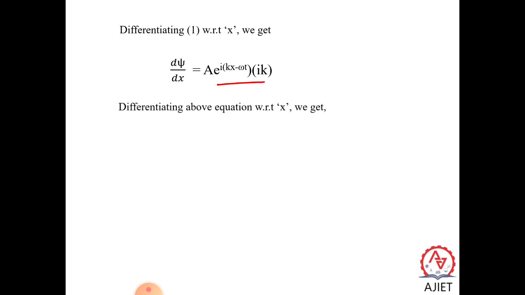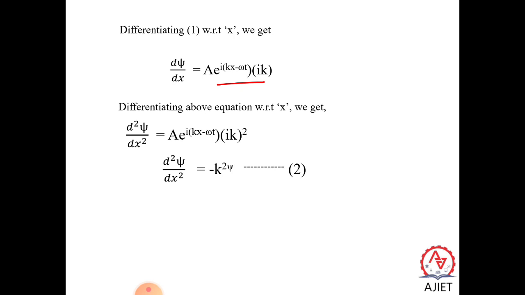Again differentiating the above expression with respect to x, we have to twice differentiate that xi. So the expression comes to be d square xi by dx square equal to A e to the power i(kx minus omega t) into i square k square, or d square xi by dx square is equal to minus k square into xi.